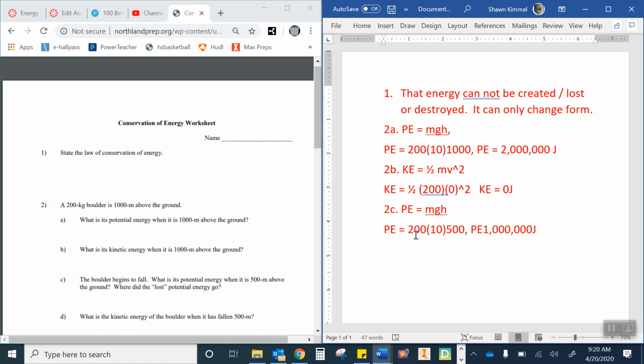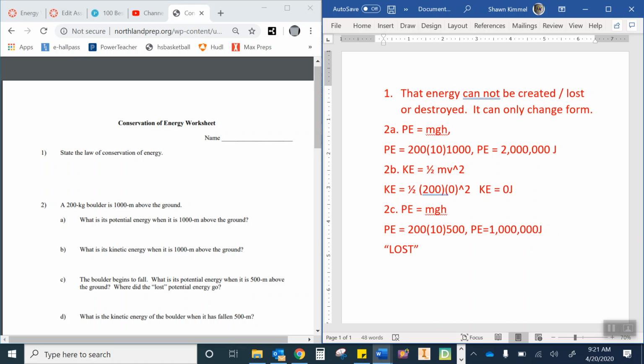The second part of this question says, where did the lost potential energy go? Because remember, we initially had 2 million joules. We're now down to 1 million joules. So the question becomes, where did the missing energy go? We got 1 million joules that's missing. Where did it go? Well, the lost, I'm going to put this in parentheses because we're kind of making fun of the word lost here.